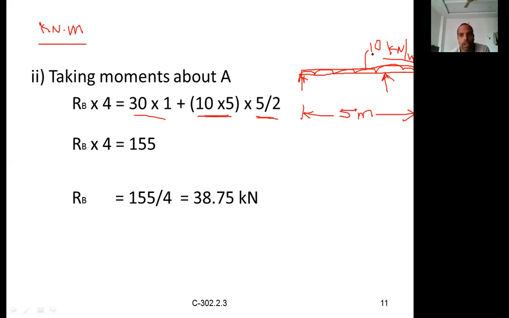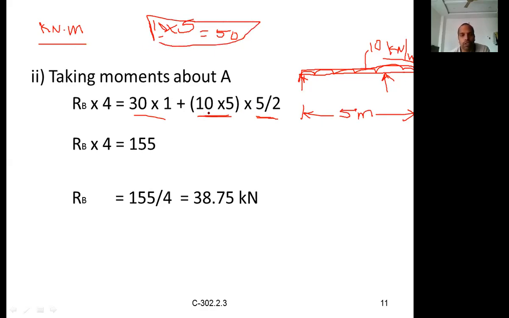If you directly say 10 into 5 by 2, what happens? 10 is in kilonewton per meter and 5 is in meters, so kilonewton per meter means you will get only a load. You will not get a moment. We need the moment, not the load.